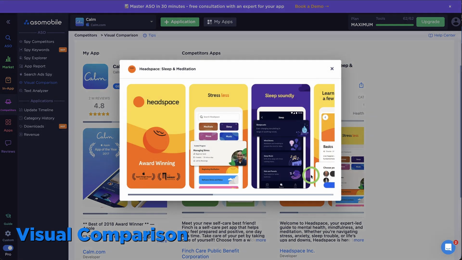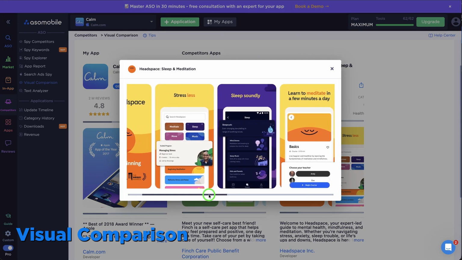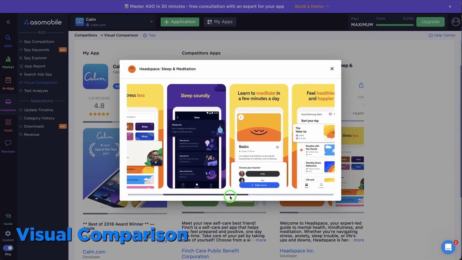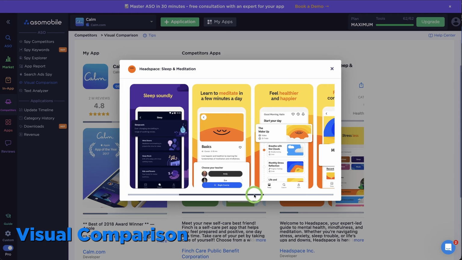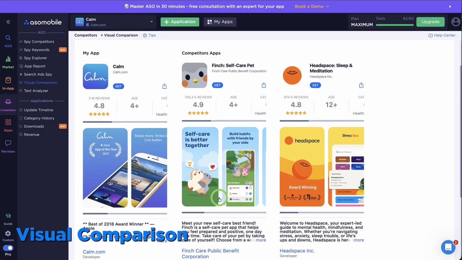Headspace takes a completely different approach. Vibrant characters, soft colors, and an almost cartoonish aesthetic. This is no accident. Their audience consists of beginners who have never meditated, and they are a little afraid it's not for them. The characters lower the barrier, it looks like a game, not a serious practice.